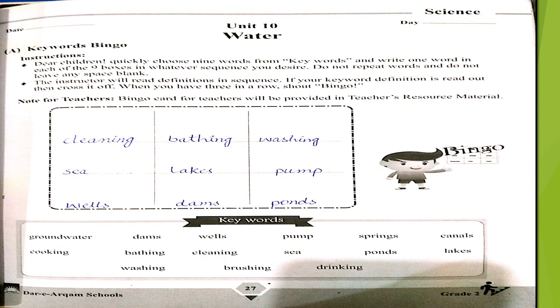Okay students, we have completed our reading. So let's start our workbook work with page number 27. Chapter was Water. Part A is Keywords Bingo. Here you can see the keywords below the table, and these keywords we have to use in the columns. Let's start with the first one. First one is cleaning, then bathing, third one is washing, then sea, lakes, pump, wells, dams and ponds.